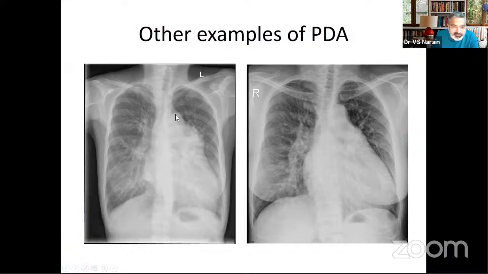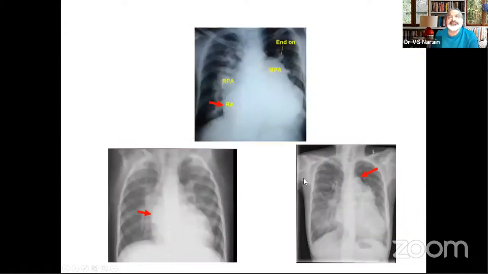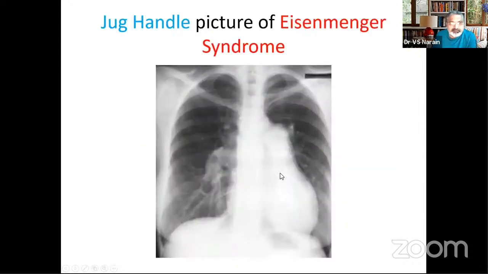Here are two examples of PDA, with increased pulmonary blood flow, and you see this prominent aortic knuckle, so PDA. So this is just to show you all these three. No aortic knuckle here. Right atrium prominent, ASD. Left atrium prominent is VSD, and aortic knuckle prominent, PDA.